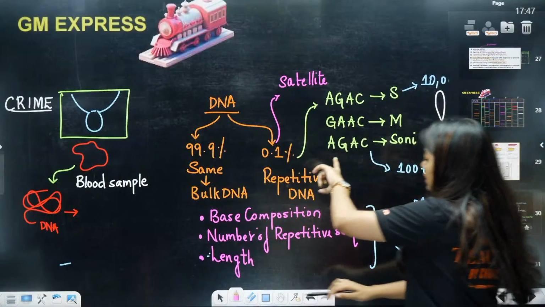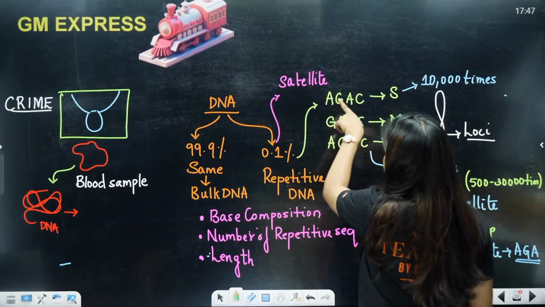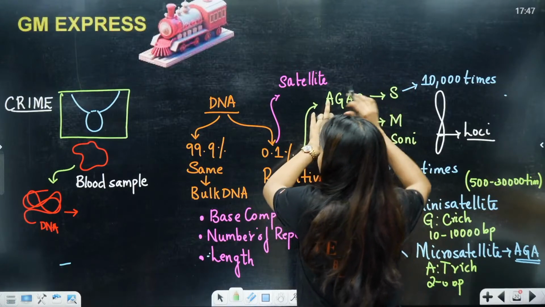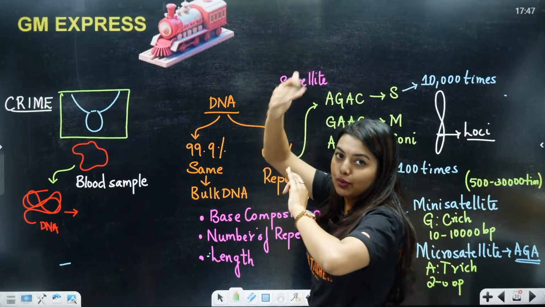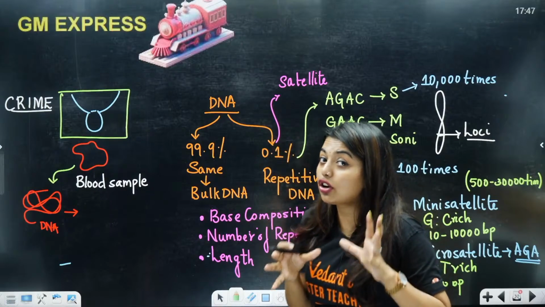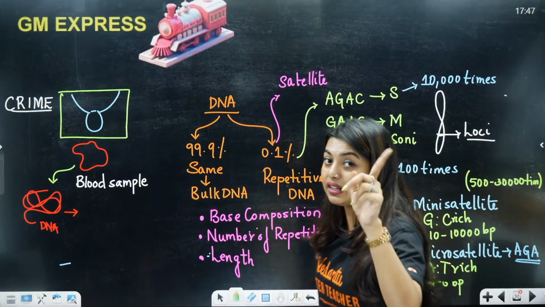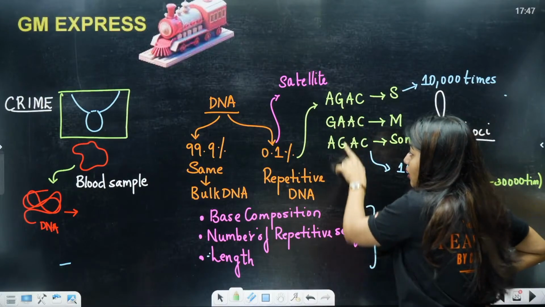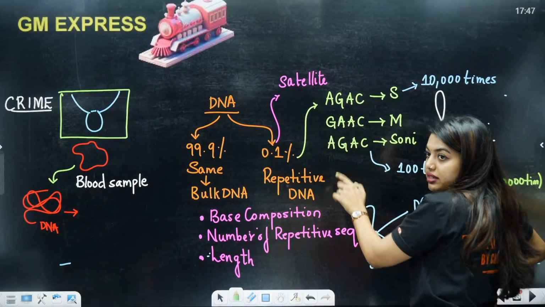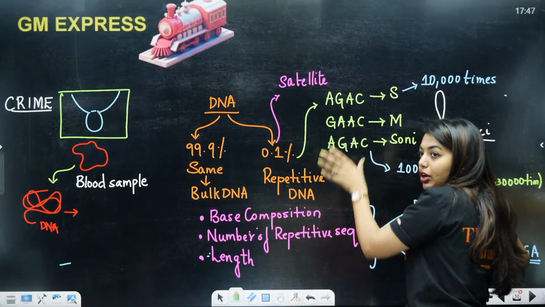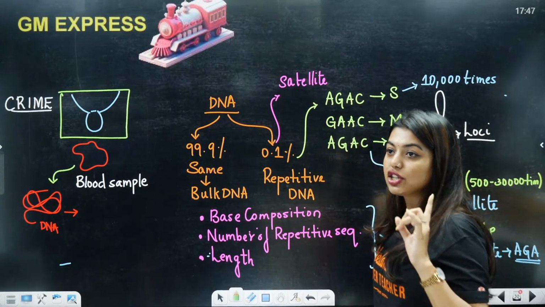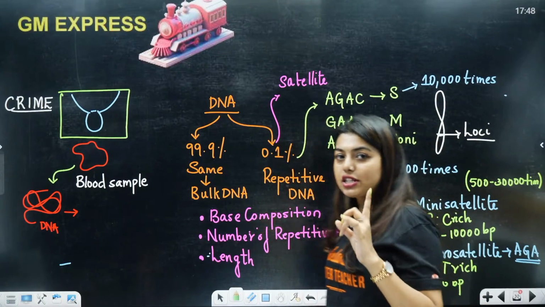Students, now if I go back here, these are the sequences I got, right? AGAC, GAAC. Now when I'm making a VNTR probe, from the crime scene I got the blood sample. I already have the blood sample. Now I know which sequence is repeating. Here I take three suspects. Out of these three suspects, one person is going to be the criminal.